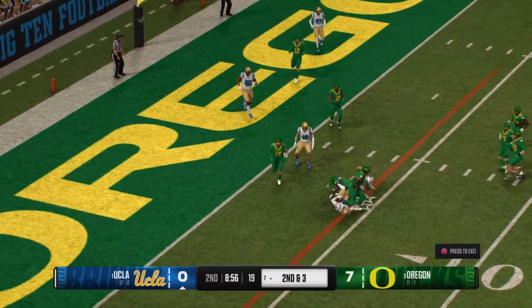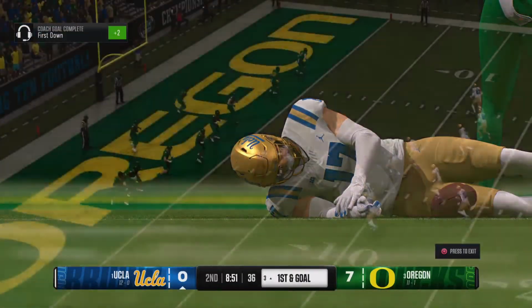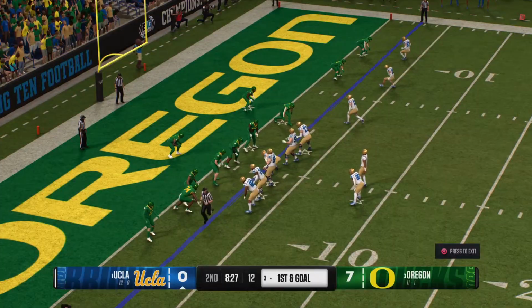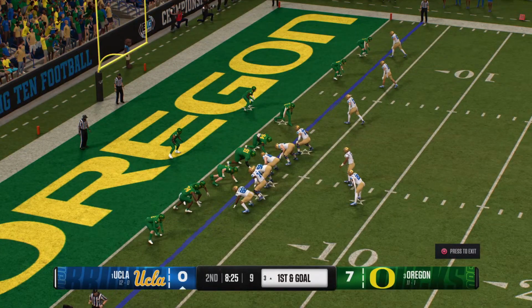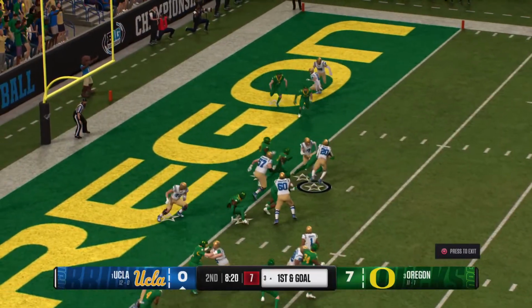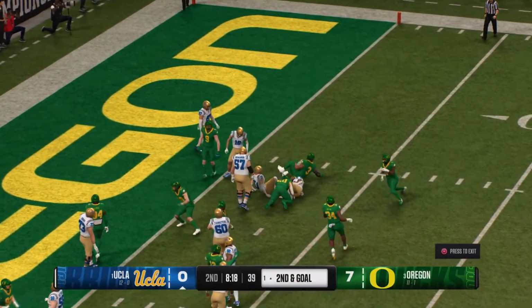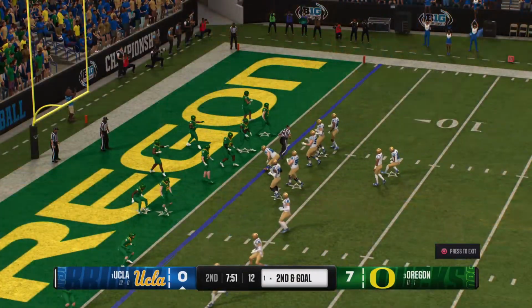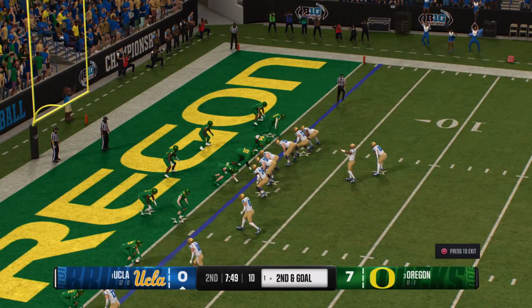Caught near the goal line. Tackle down at the 3 after the catch. Defense up against it now. 1st and goal now. A chance to get level after allowing the opening touchdown. They'll try to run this one in. Couldn't quite get in, but they're knocking on the door at the 1. Offense facing 2nd and goal.